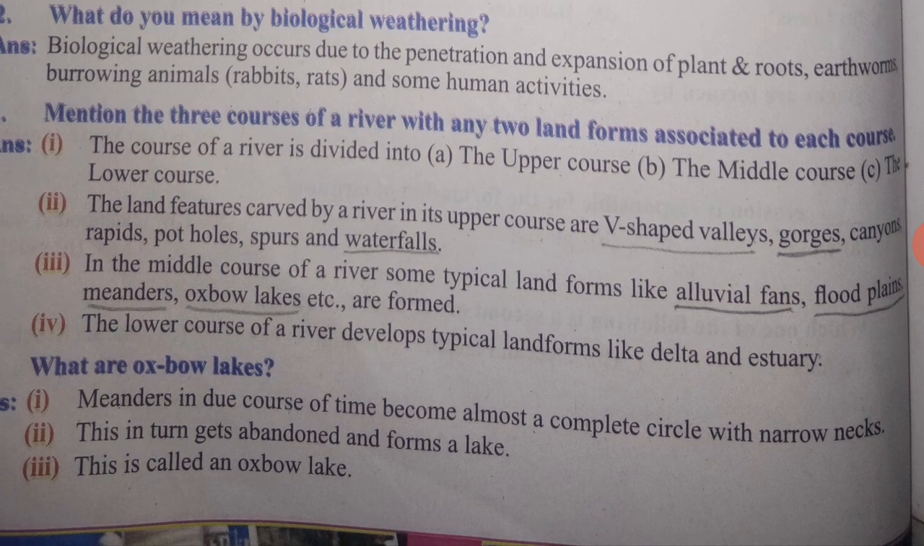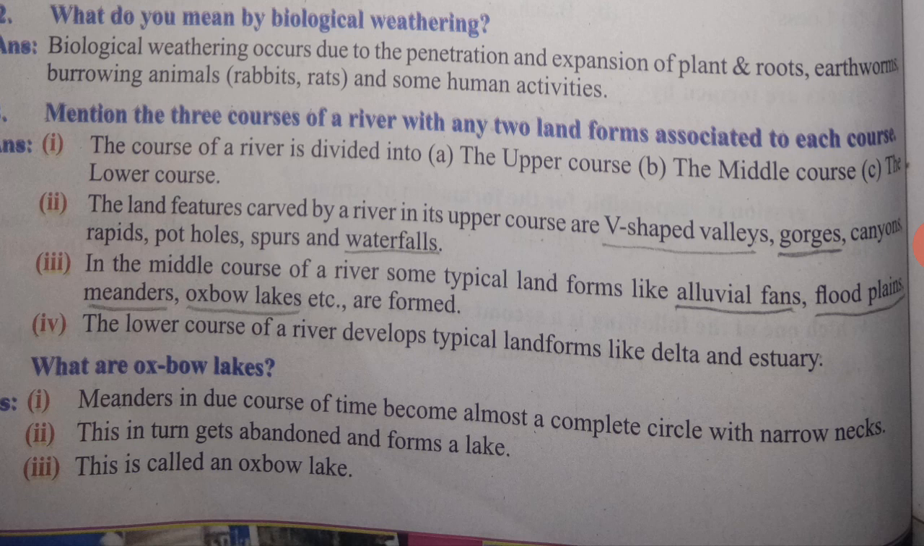Then fourth question, what are oxbow lakes? First point, meanders in due course of time become almost a complete circle with narrow necks. This in turn gets abandoned and forms a lake. So this is called an oxbow lake.